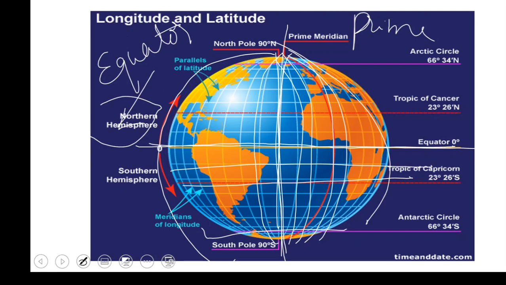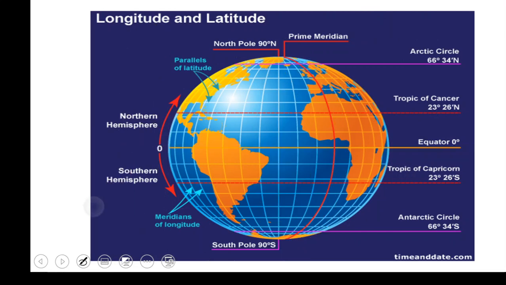The next concept, as I've already told you, is that these are called parallels. These longitudes are called meridians. And the next concept is, if you can see, we have 0 degrees. Slowly we'll have 1, 2, 3, 4, 5, 6, 7, 8, 9, 10, and so on, 23, 25. So we'll have different latitudes, finally 90 degrees latitude. So it goes on like this.